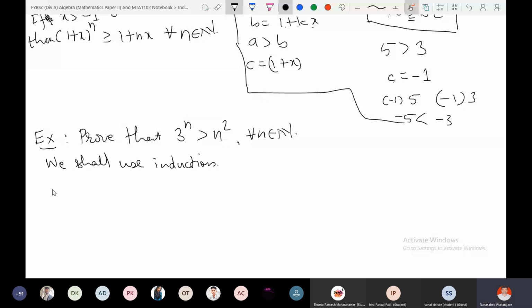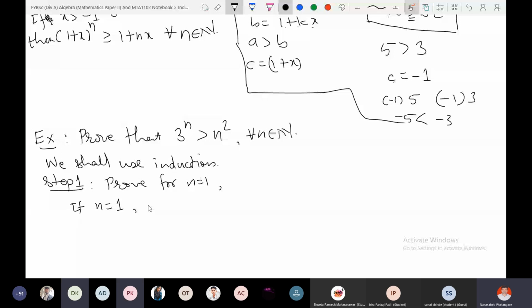Right. So step 1, prove for n is equal to 1. Now if n is equal to 1, then what is 3 raised to n? 3 raised to n is 3 raised to 1.